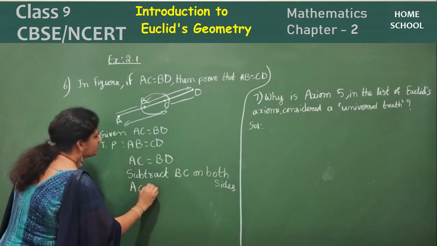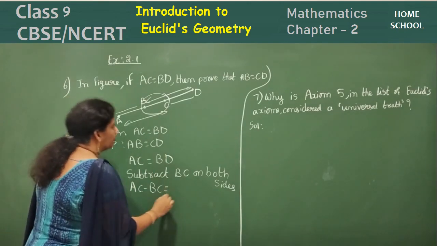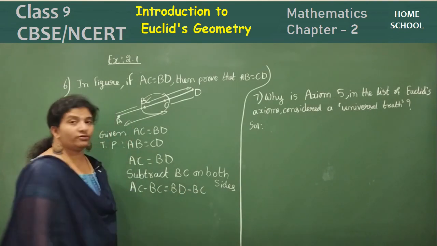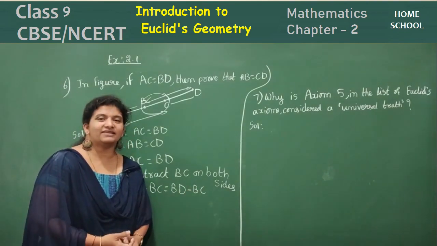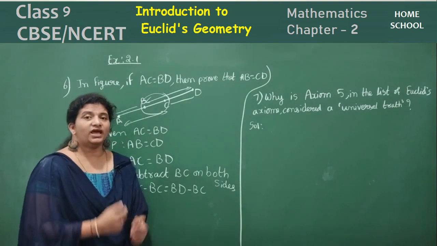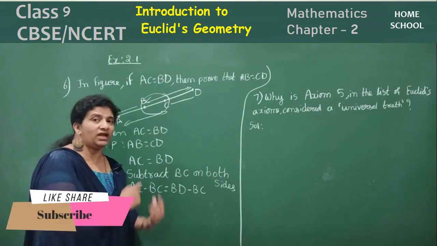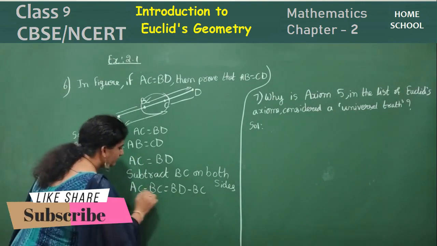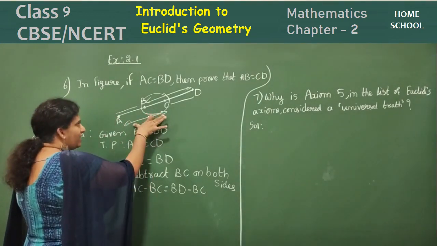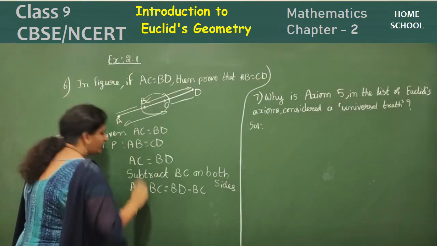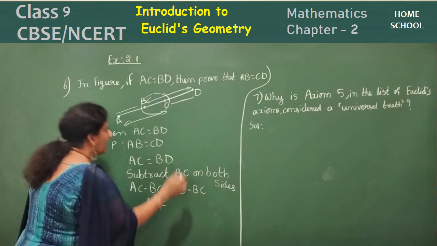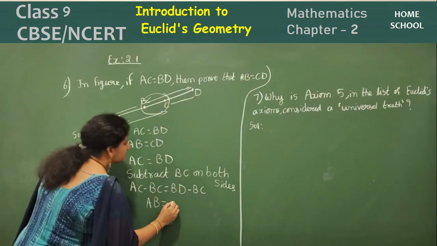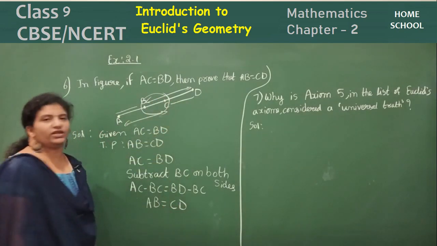AC minus BC is equal to BD minus BC. Hold on, do you remember something? What is that? Axiom number 3. What is that one? If equals are subtracted from equals, then the remainders are equal. So in AC, if you remove BC, you are left with AB. And in BD, if you remove BC, you are left with CD. That is the only thing you need to prove.